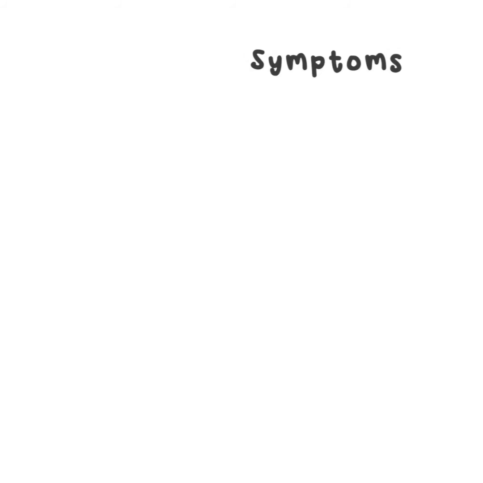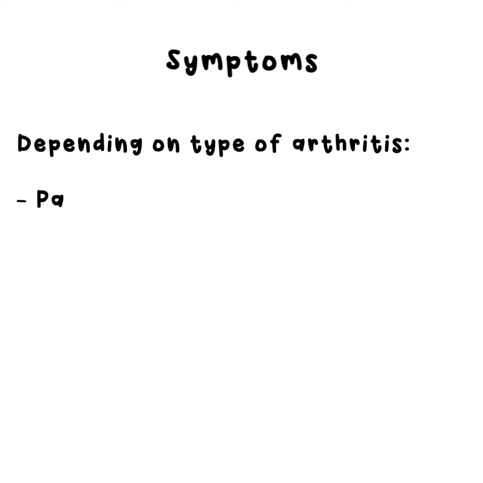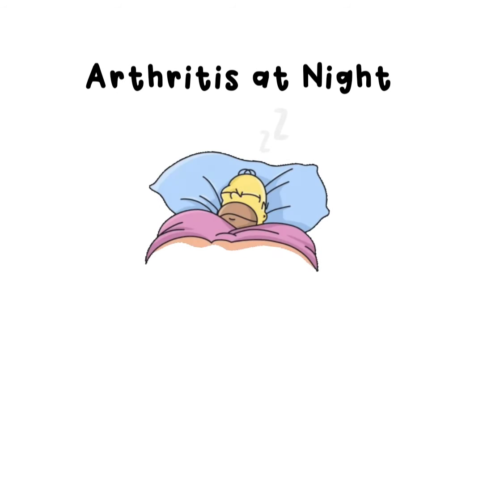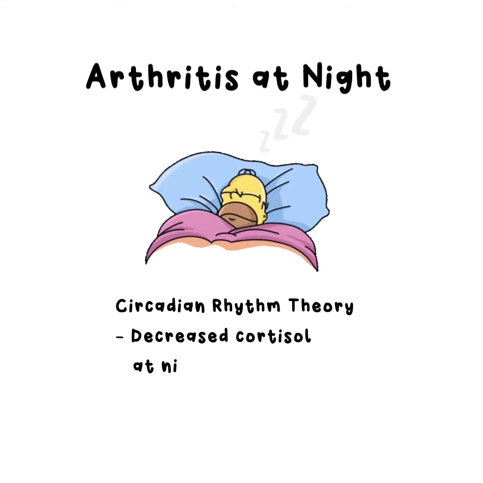Although symptoms depend on the type of arthritis involved, they all usually encompass joint pain, stiffness, redness of the affected joint, and a decreased range of motion. Arthritic pain at night, in particular, tends to increase. Although yet to be proven, studies involving the influence of the circadian rhythm suggest that cortisol production by the body used for subduing pain decreases at night, while melatonin and prolactin increases in production and therefore increases sensitivity to pain.